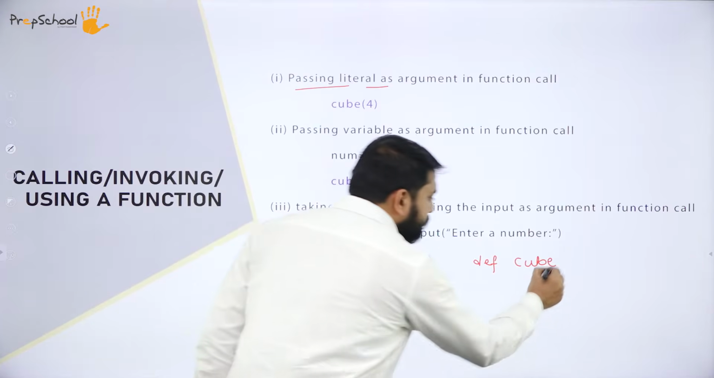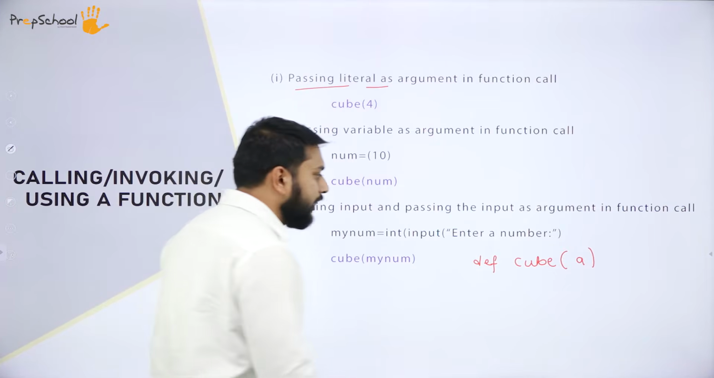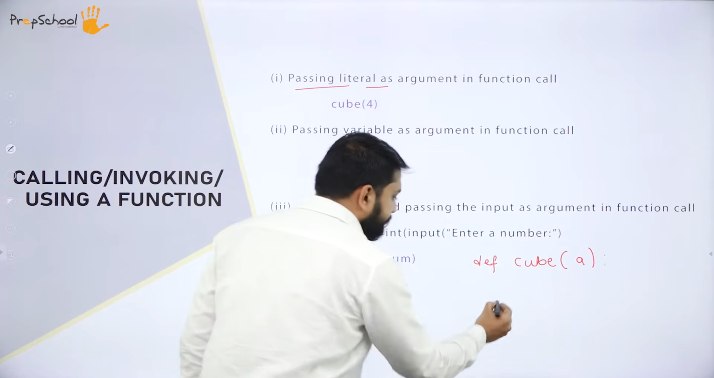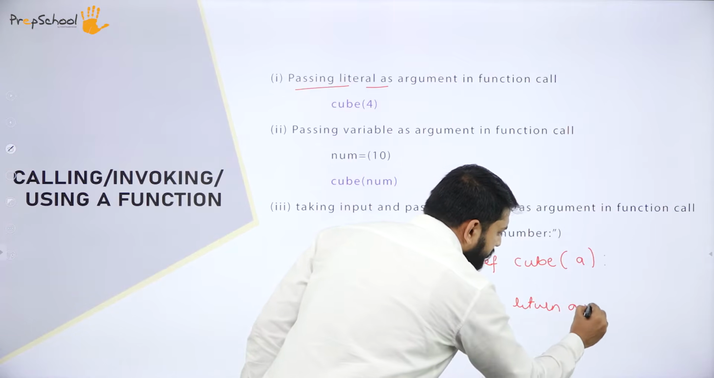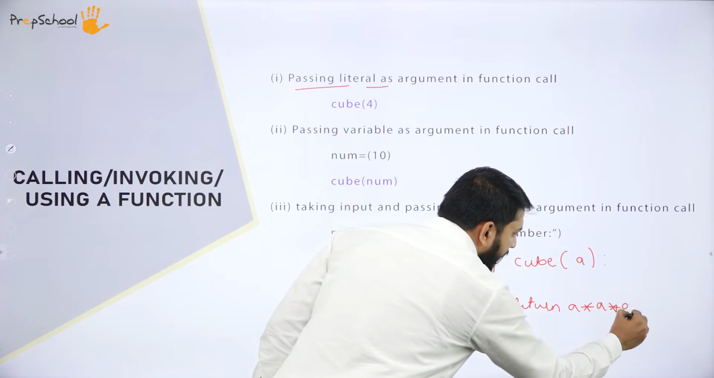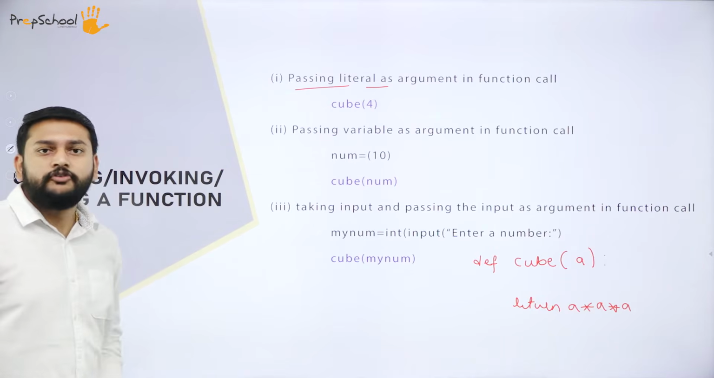Then followed by one parameter. Let us imagine I have one parameter. Then after that I should have the colon. Then let me just write return a into a. Okay, so this is what I had. This is my program. Let us imagine this is my function.